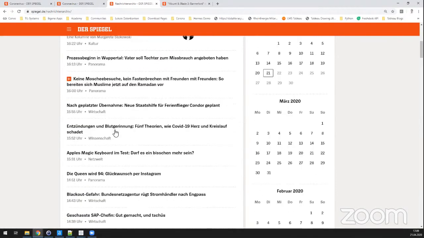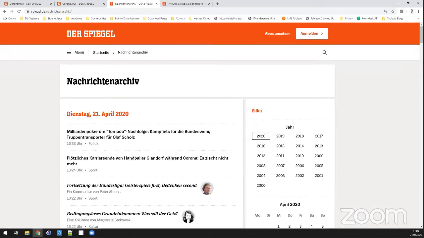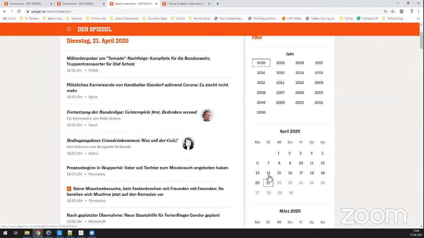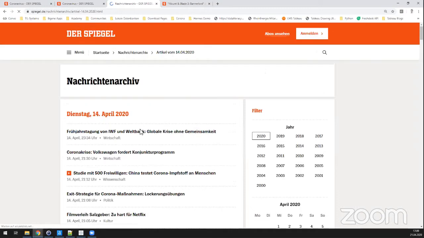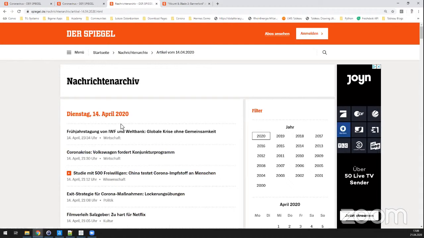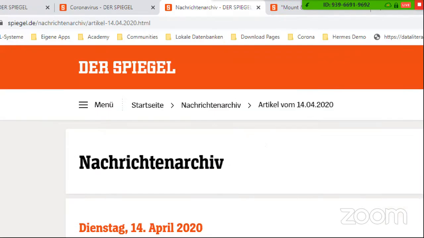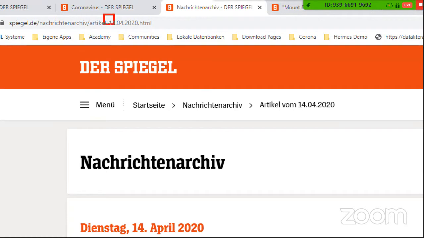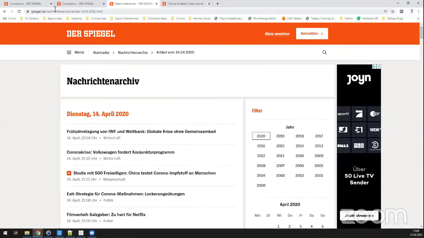You can loop through it. So basically, we see all the articles from April 21st. And we can also go to April 14th, for example, and see what was published on that day. The nice thing is that you may see the date in the URL here, and it can easily be looped over. So we can go through this page and download all the article numbers or names on this website for each day until a certain date.